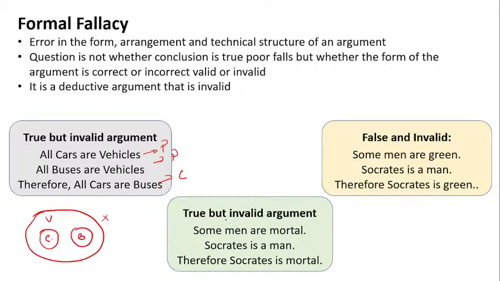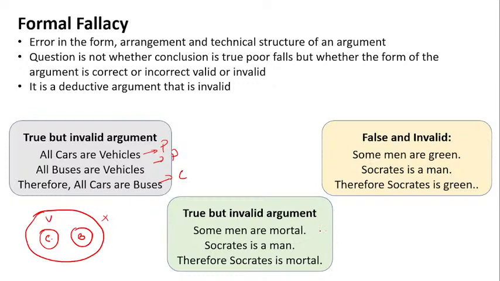Now, if you look at this statement, true but invalid argument. You are saying some men are mortal, Socrates is a man, therefore Socrates is mortal. This statement, some men are mortal, is not right. Why?